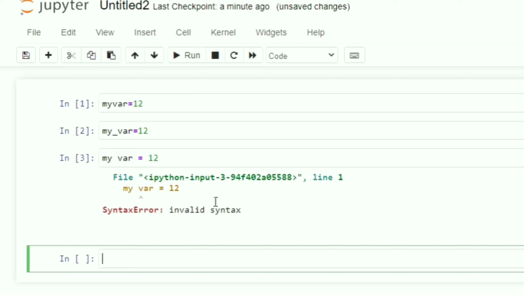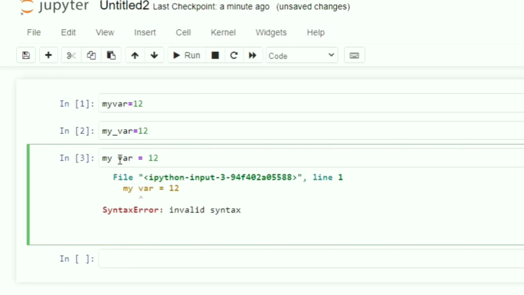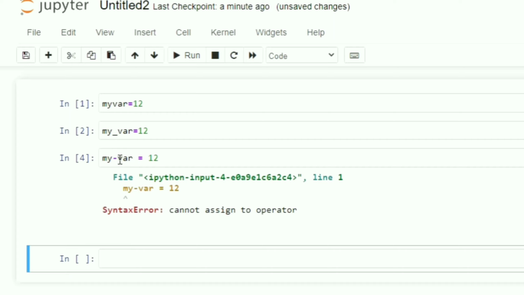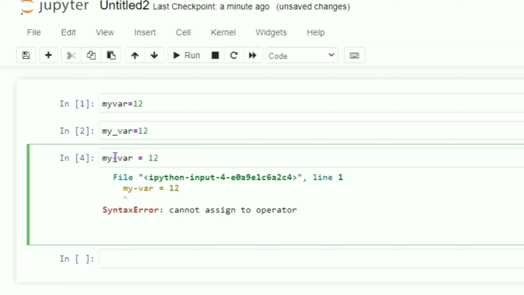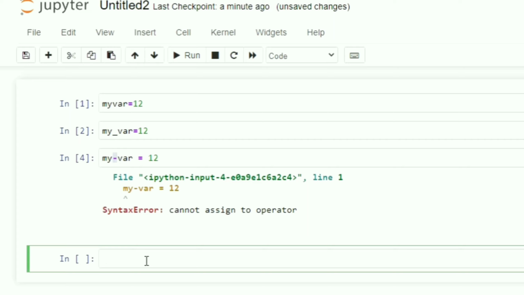You can see it is an invalid error, invalid syntax, right? Now if I am doing here suppose my-var, you can see it will again be given as an invalid syntax, cannot assign to an operator, because this hyphen will be treated as a minus sign.